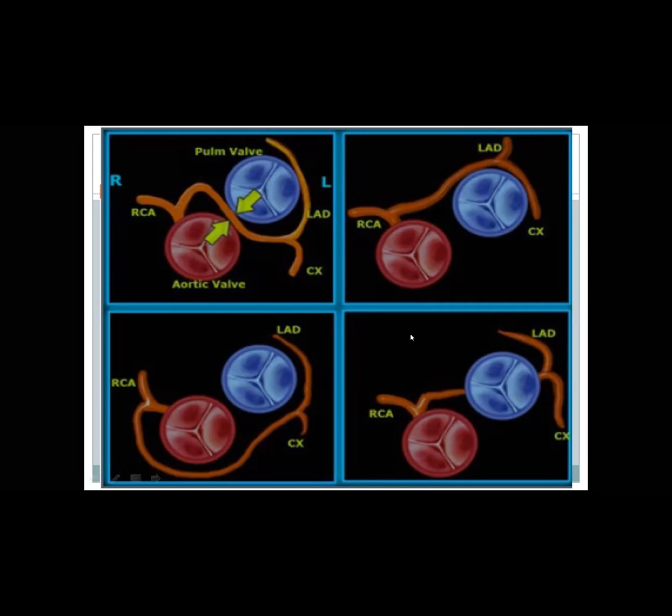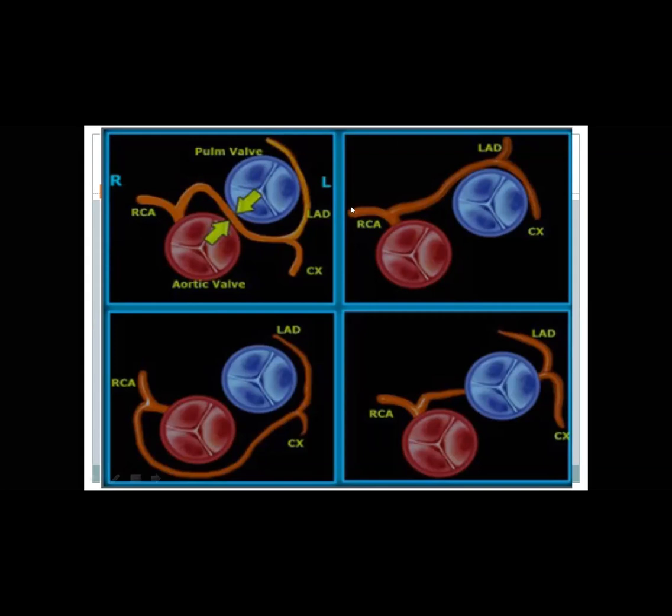On the other hand, all this diagram is showing anomalous left main from RCA. So here in the upper right, this is the left main from RCA, coursing between pulmonary and aorta, then bifurcating to LAD and CIRC. So what do you think about this course? Malignant course, yes, malignant course, interarterial.